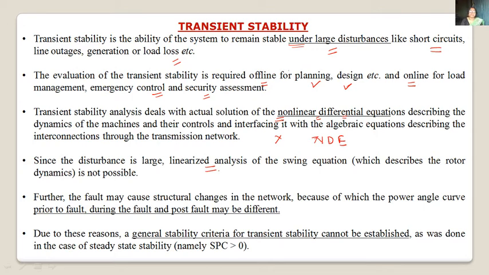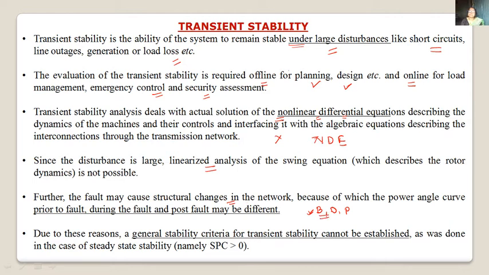Also, in transient stability, structural changes in the transmission network happen. That means before fault, during fault and post fault, the structural changes of the network happen. Before the fault the condition was different, during the fault the condition changes again, and after the fault or post fault the system parameters change. So structural changes happen in the network due to the fault condition.